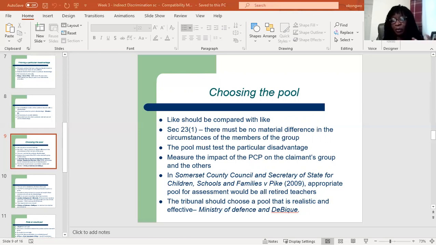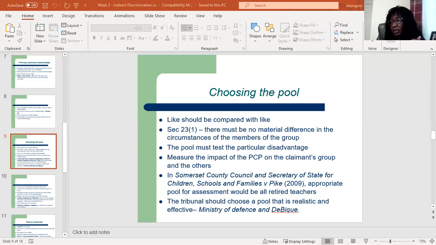So in choosing the pool, the Civil Service argued that the pool should consist of the entire national workforce, but the tribunal said no. They rejected this, and said that the pool consisted of only potential applicants for that job, both those over 28 and those under 28. This enabled the tribunal to compare like with like, excluding the criteria.